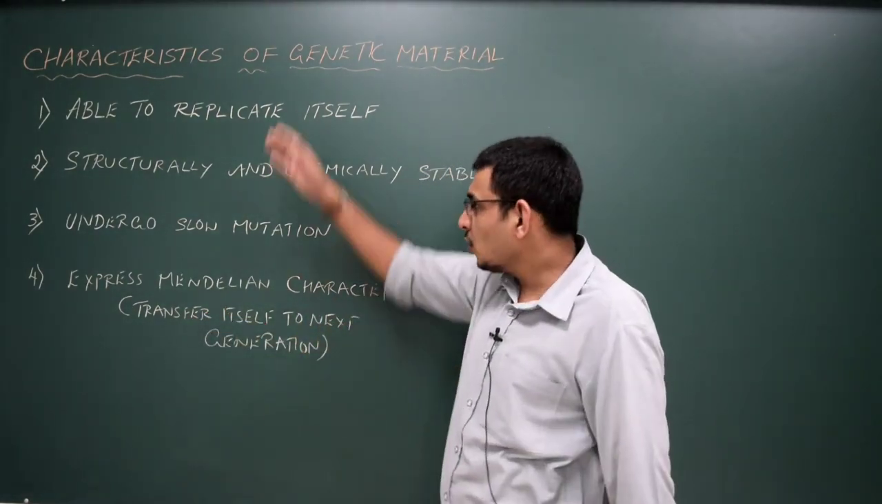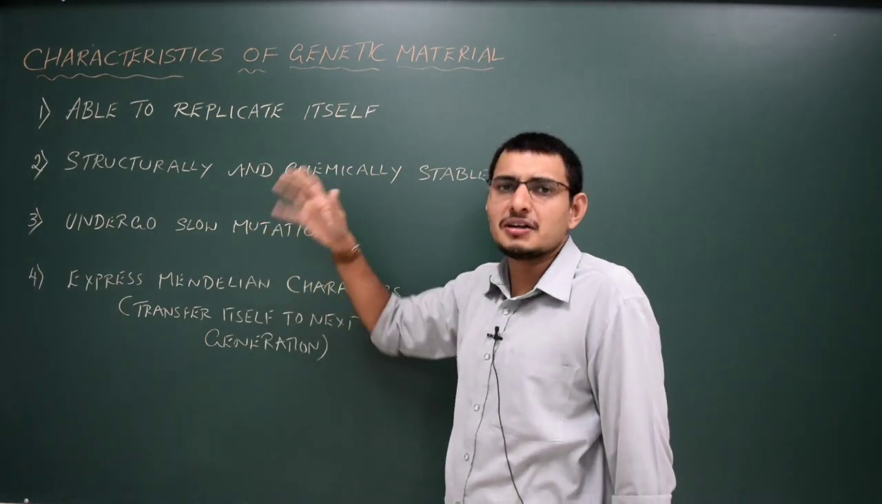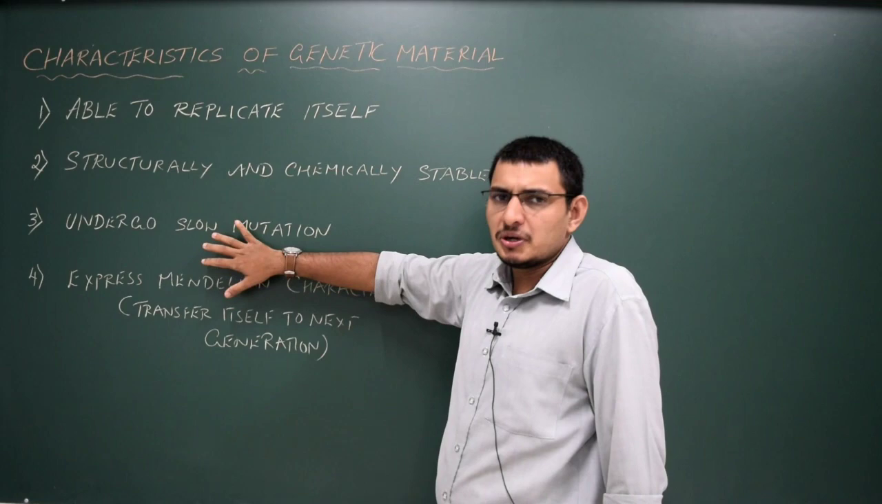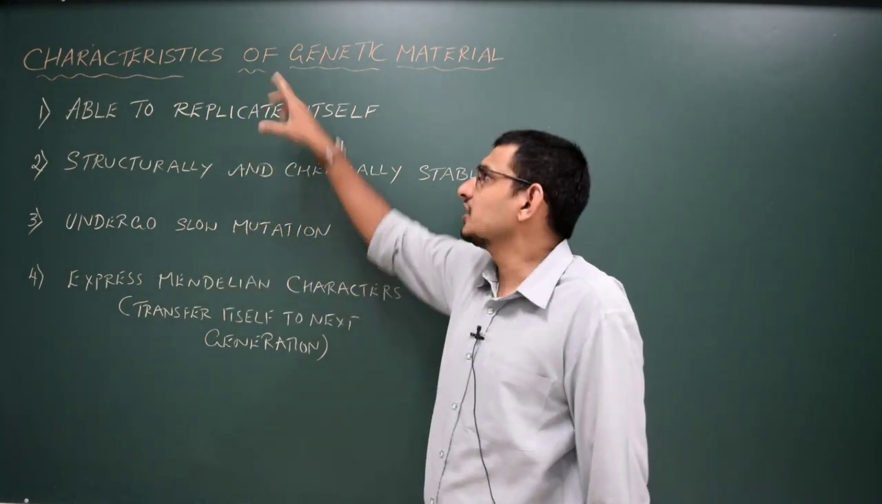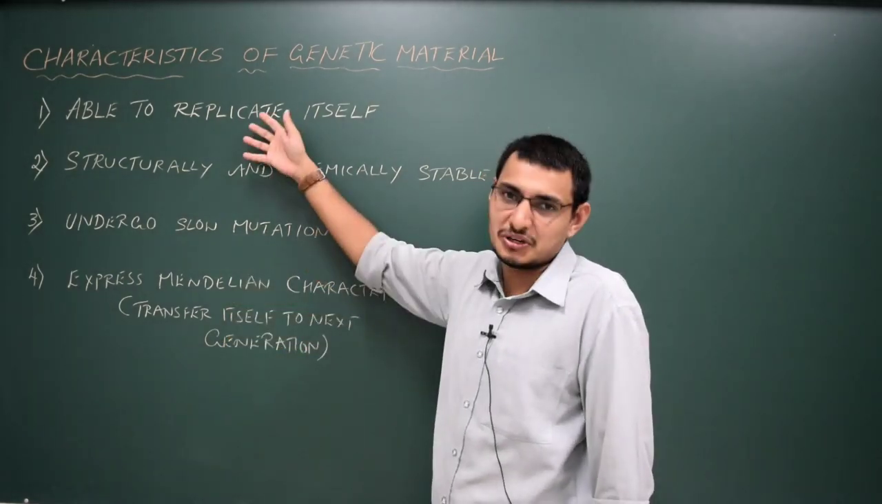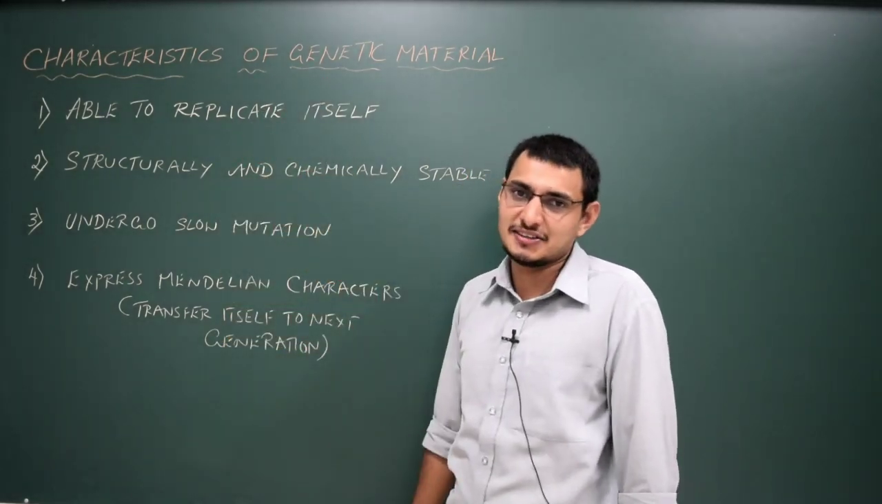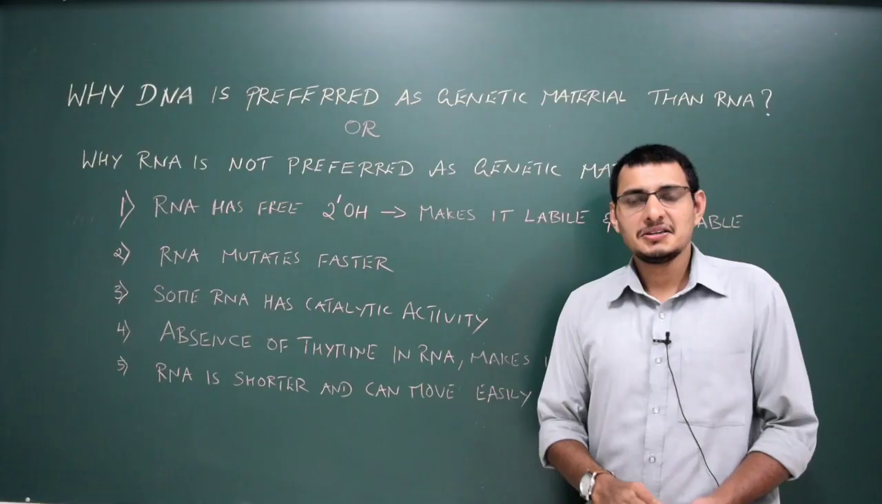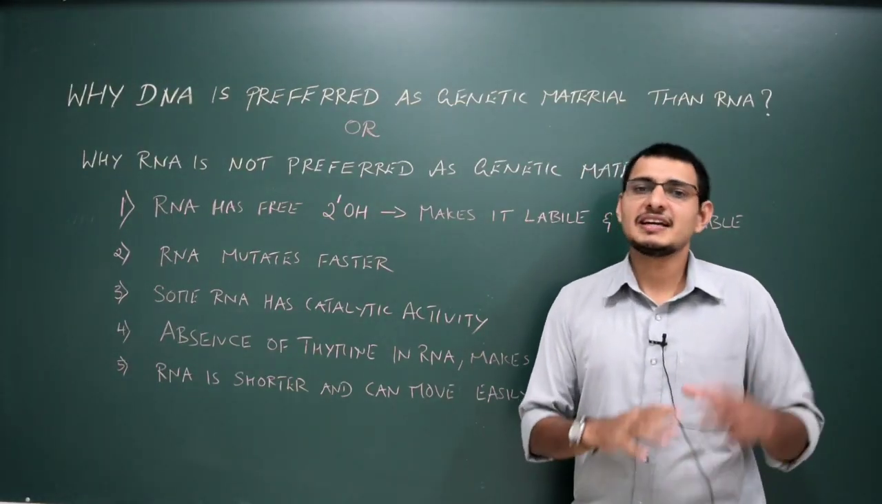So all these are very, very important 4 properties. If any chemical exhibits all these properties, then we can call it a good genetic material. DNA fulfills all these properties, or exhibits all these characters. So DNA is a very good genetic material compared to RNA. Now let us learn about the differences between DNA and RNA.